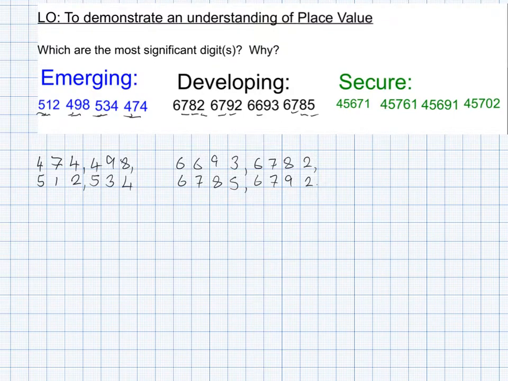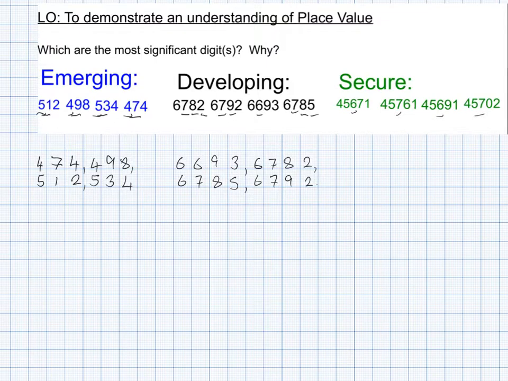And now we're looking at numbers of 10,000. Again, this is quite possible in a SATs paper. So we're looking at this starting with the 10,000s. The 4s are all the same, so we can ignore them. The 5s are all the same, so we can ignore them. So we know that 45,000 is common in all. Now we're looking at the hundreds, and there are 2 600s and there are 2 700s.